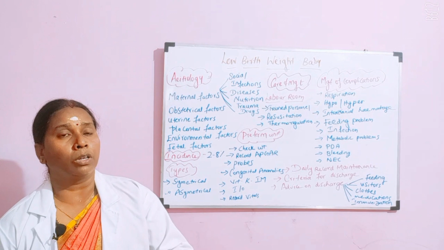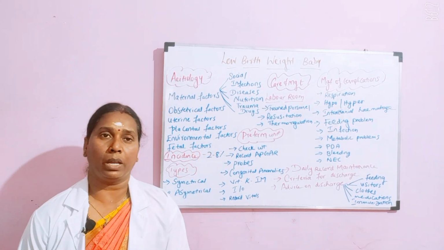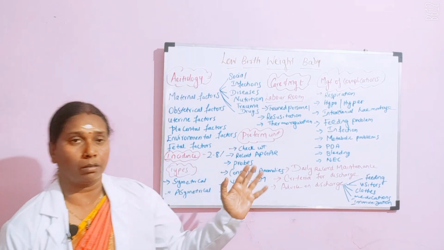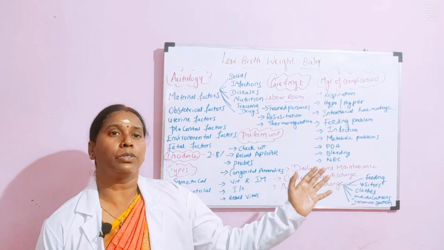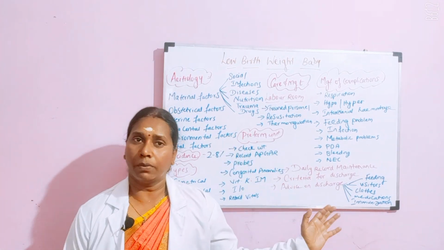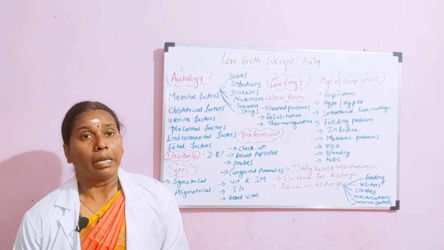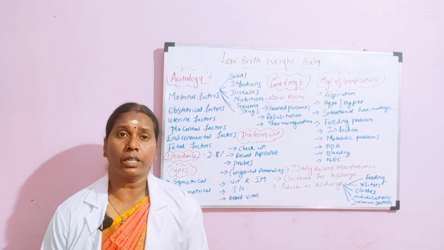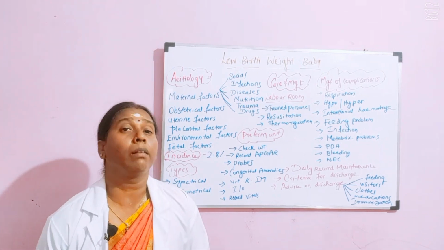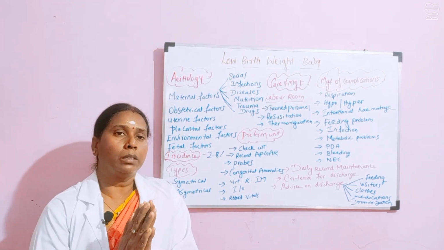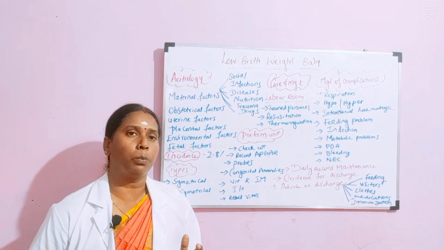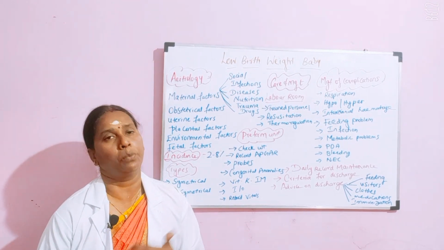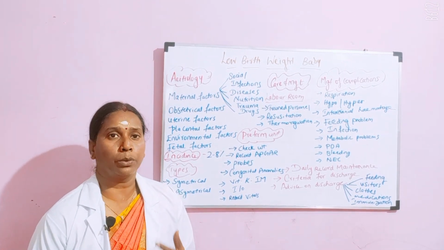So this is what concerns your low birth weight baby, where we have discussed the etiological factors, the incidence, the types, the care in the labor room, the preterm unit, the prevention of complications, the criteria for discharge, and the care at home. Particularly, you have to encourage kangaroo mother care for the babies. This is a recently evolving technique, where the mother provides warmth for the baby, so the baby will put on weight. Okay, so you know how kangaroo care is done.